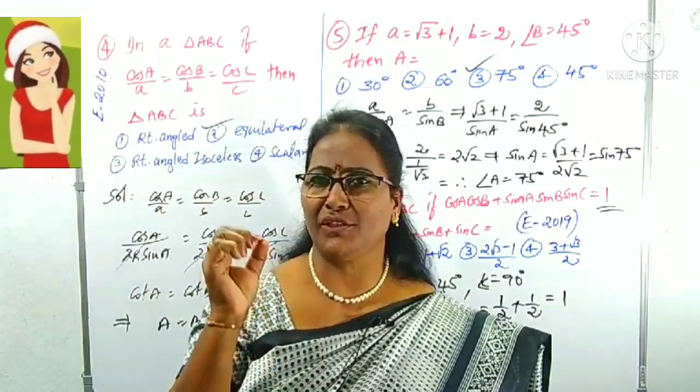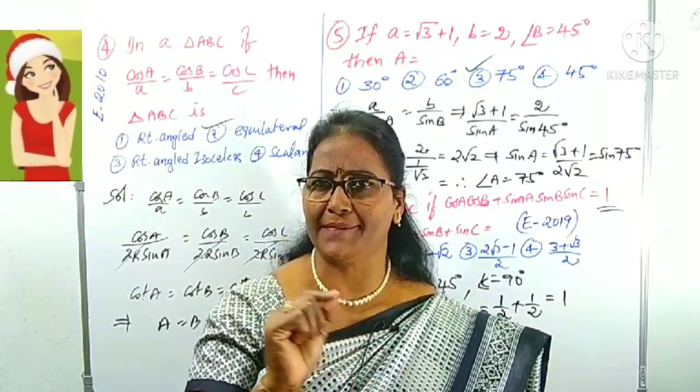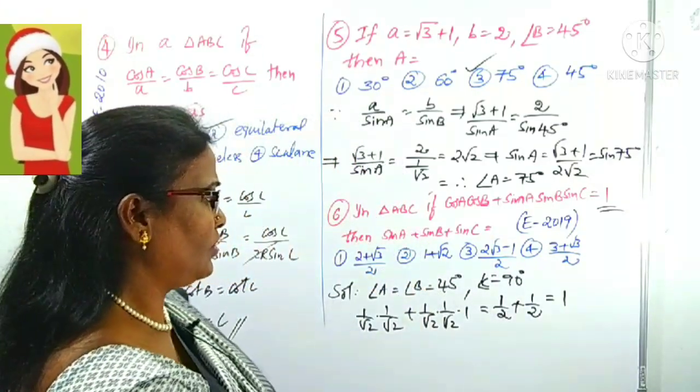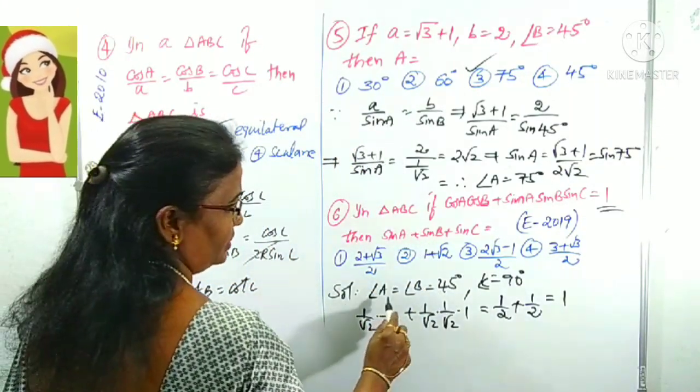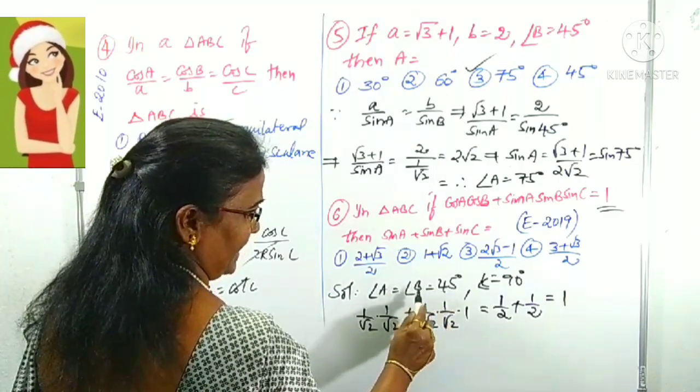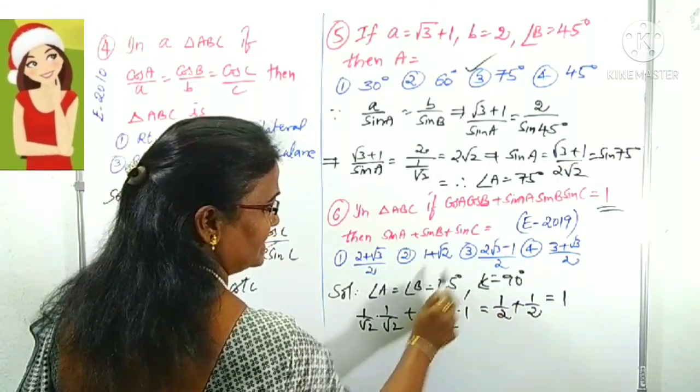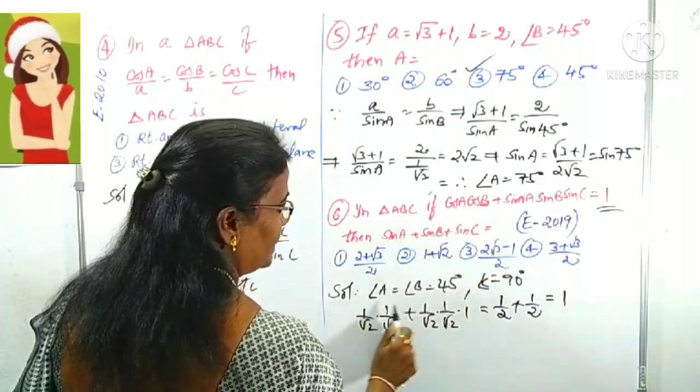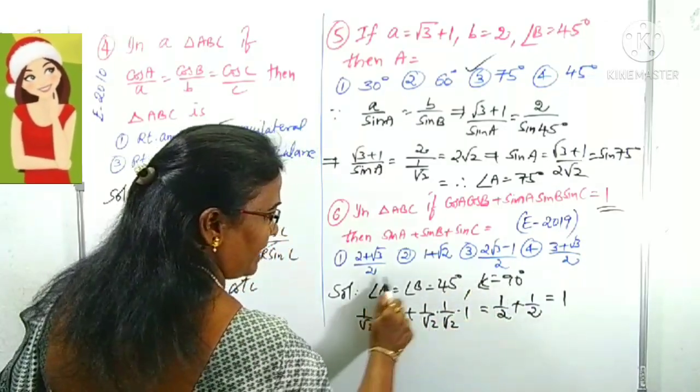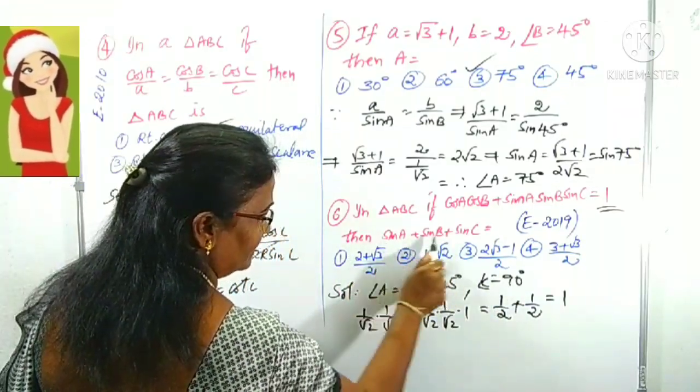So we have to use a small trick here, assuming values of A, B, C without doing the long process. So what is true here? Angle A 45, angle B 45, angle C 90 satisfies this equation. The same values, same angles, we can substitute to get the required result.